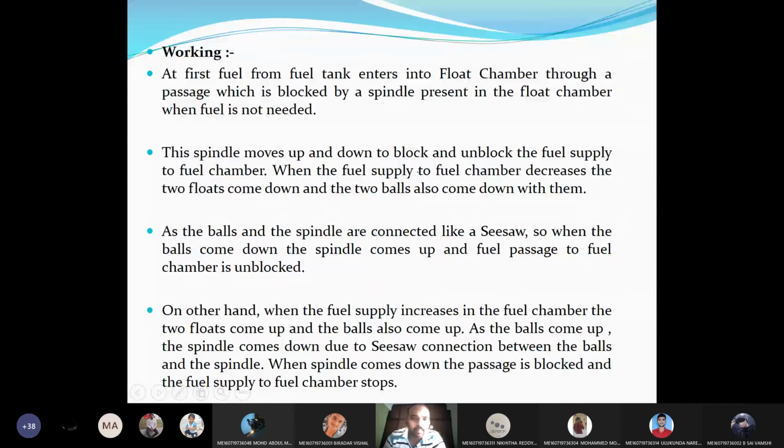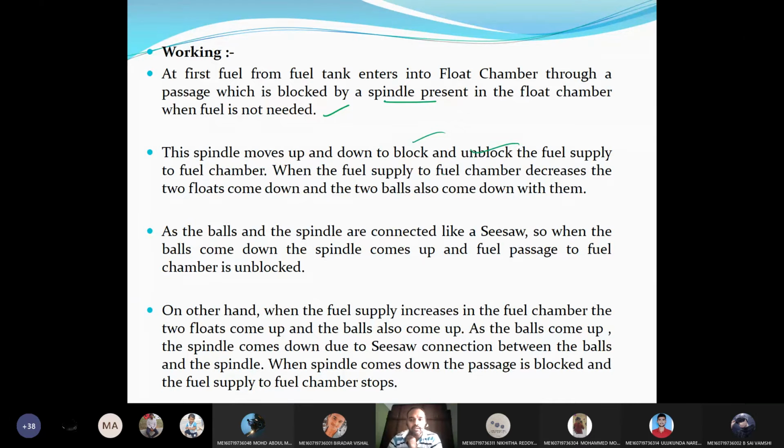Coming to the working, at first the fuel from the fuel tank enters into the float chamber through a passage, which is blocked by a spindle present in the float chamber when fuel is not needed. When it reaches the required level, this spindle automatically closes the passage. This spindle moves up and down to block and unblock the fuel supply to the float chamber.